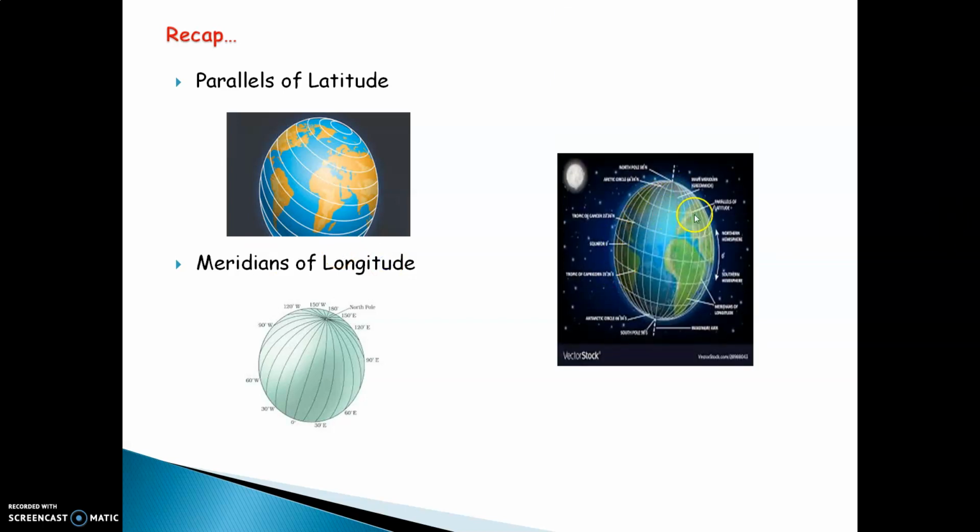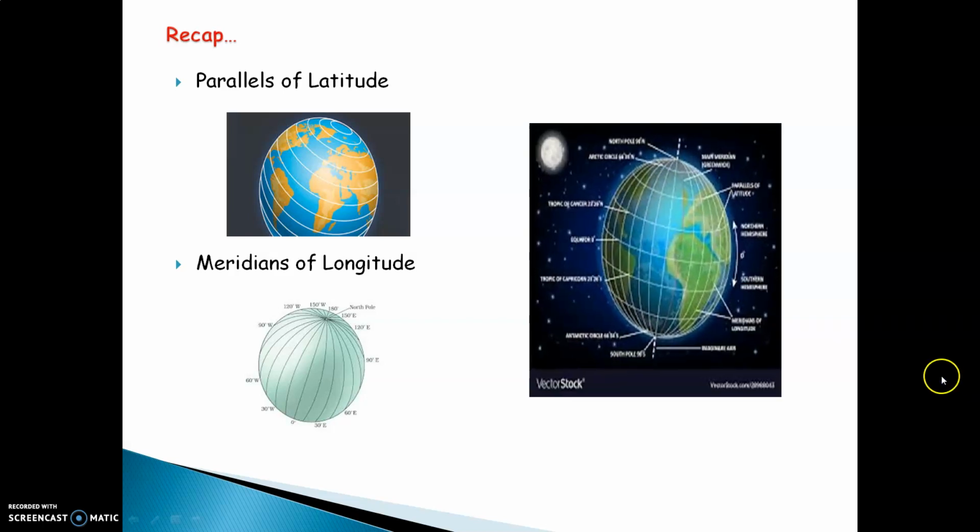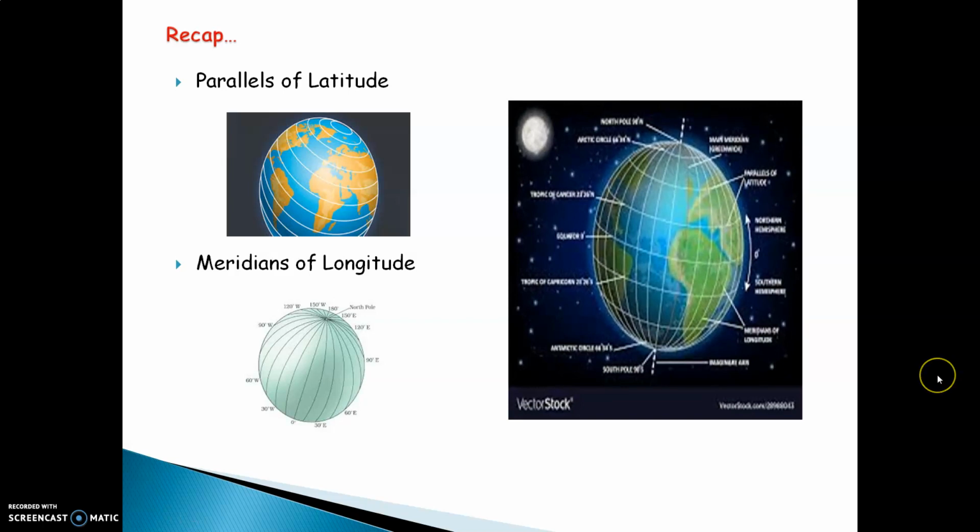Together, latitude and longitude on the Earth form the globe of the Earth. You will realize this is the Earth which consists of latitude and longitude. I hope the concept is clear for you, what the meaning of latitude and longitude.